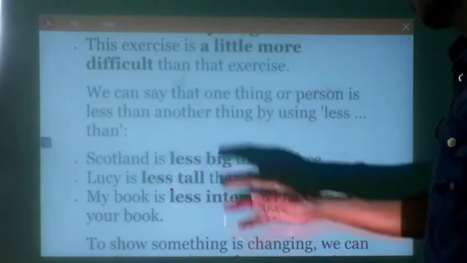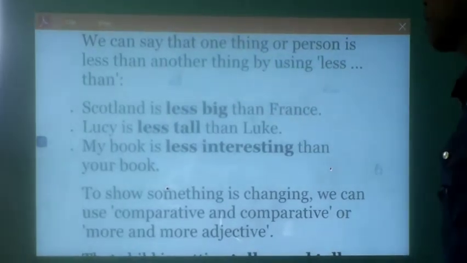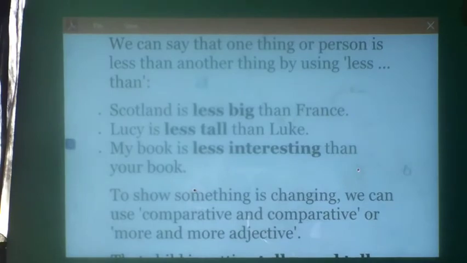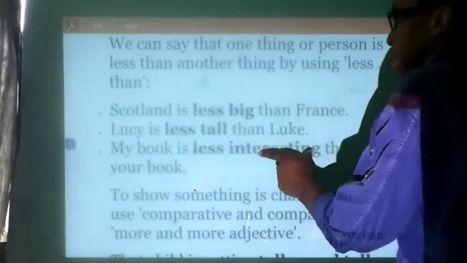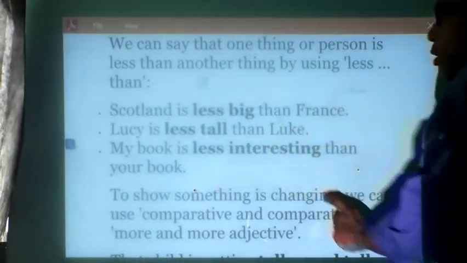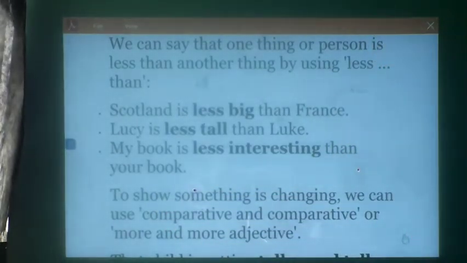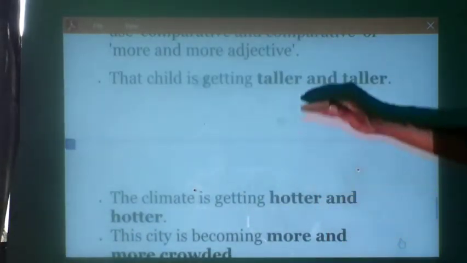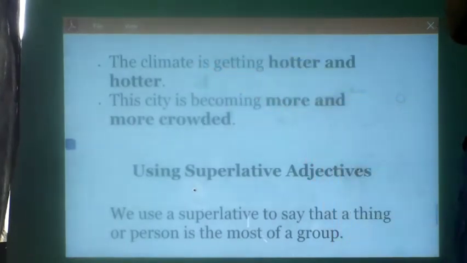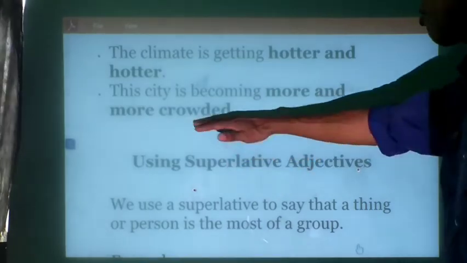We can say that one thing or person is less than another thing by using less than. Scotland is less big than France. Luke is less tall than Luz. My book is less interesting than your book. To show something is changing, we can use comparative and comparative, or more and more adjective. The child is getting taller and taller. The climate is getting hotter and hotter. The city is becoming more and more crowded.